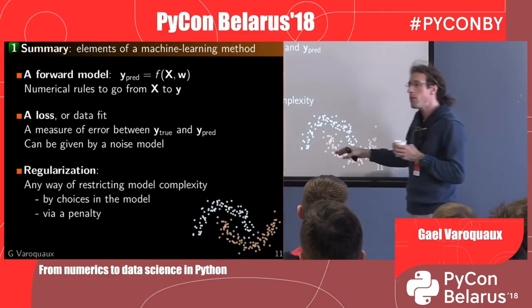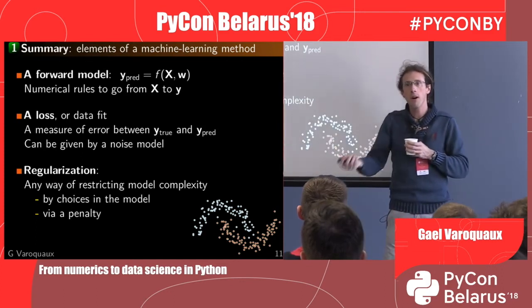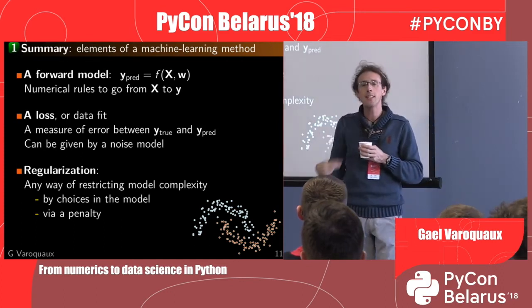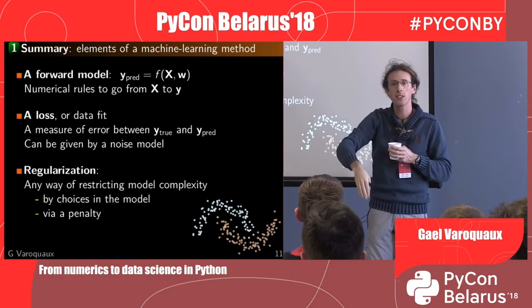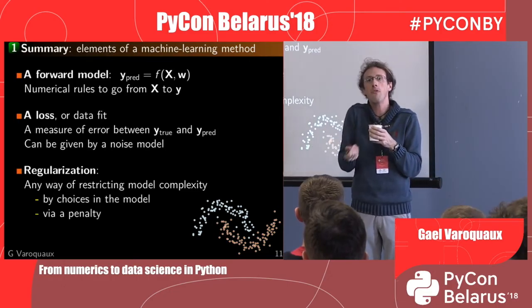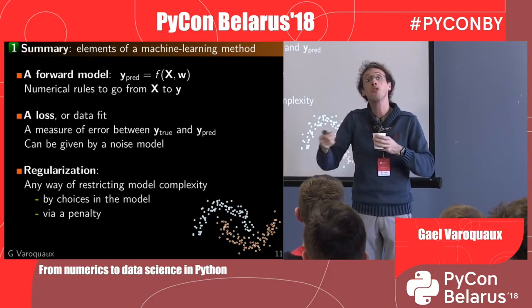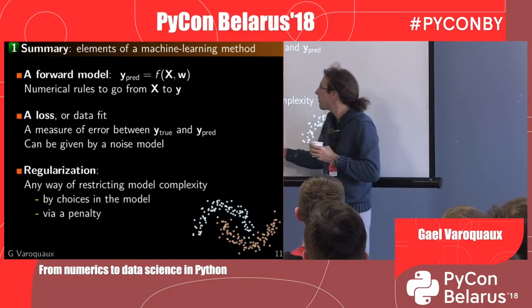And then what we need is the notion of regularization. It can be given by choices in the model. My tree-based models have constant values, okay? That is a regularization. Because they have constant values and a small number of staircases, they don't fit the noise, or they don't fit too much of the noise. That's the important thing.